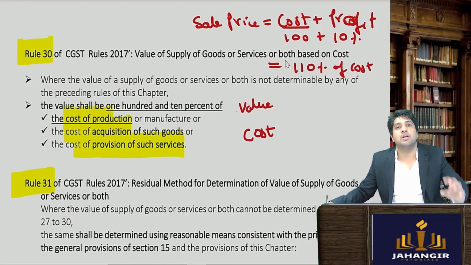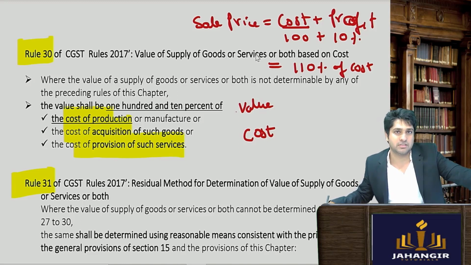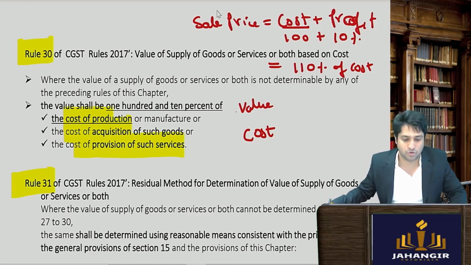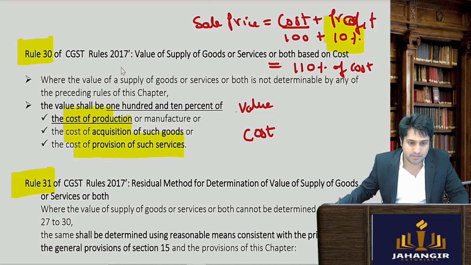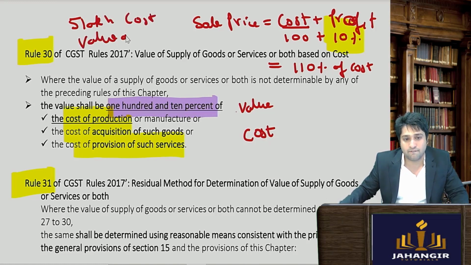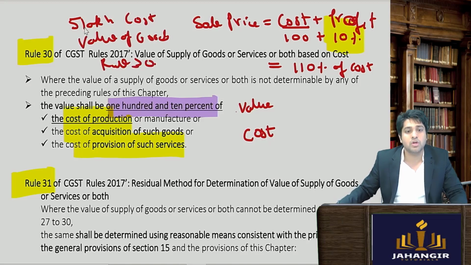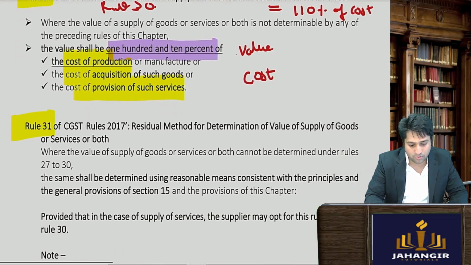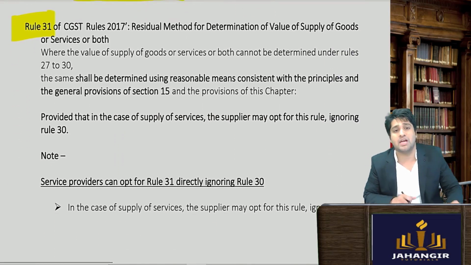समझ में आया? So what is the value of the goods that the selling price of the purchaser is deemed to be 110% of cost, where 10% is assumed to be his notional profit. Simple. So you take 110% of cost. So if I tell you 5 लाख की goods, 5 लाख का cost है मेरे लिए, can you find out what is the value of the goods as per rule number 30? तो इसका 110% you will take, and जो भी आया that will be your value of the goods. Simple.